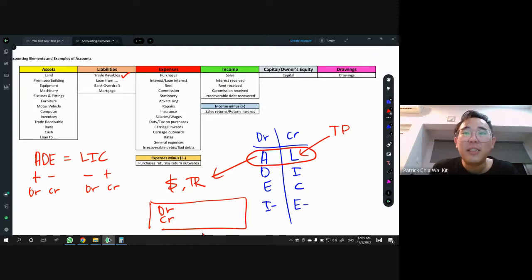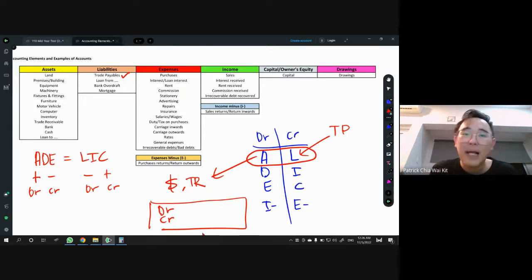Okay, so you see drawings is always DR. Expenses is 99% always DR, except for one part, and that one part is very likely to be tested: when the owner takes goods for own use. When the owner takes goods for own use, the goods part has to change to purchases, because there's no goods account, no inventory account, so you have to use purchases. And when you see the words owner take goods, then we have to CR purchases. That's where purchases, which is an expense, suddenly becomes CR. That's the only part, and the rest is always DR, 99%.